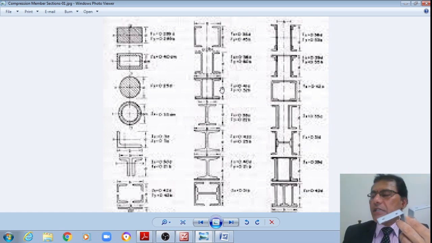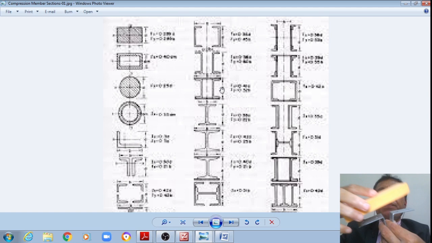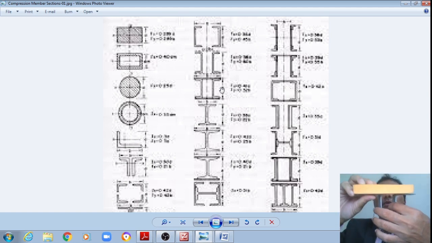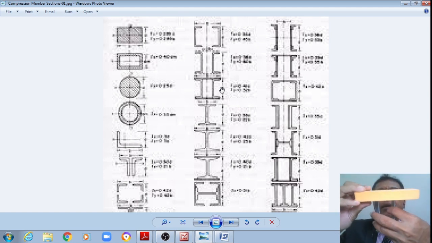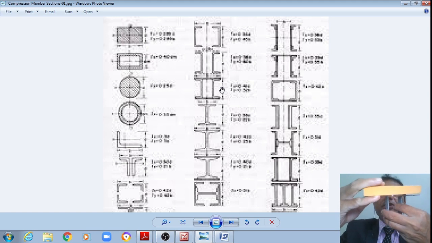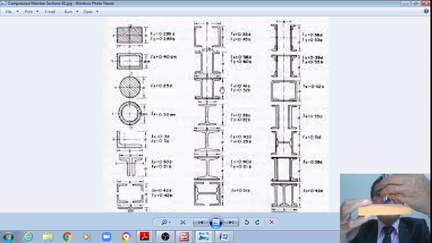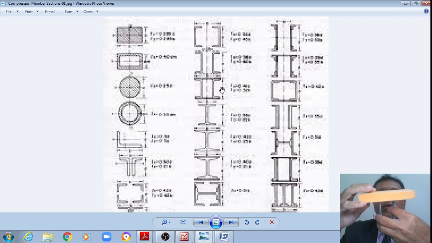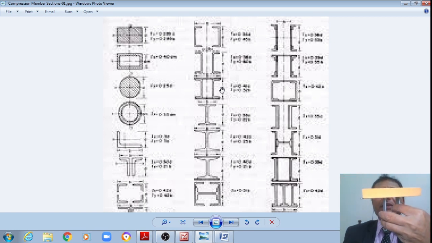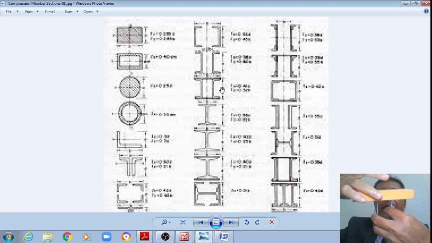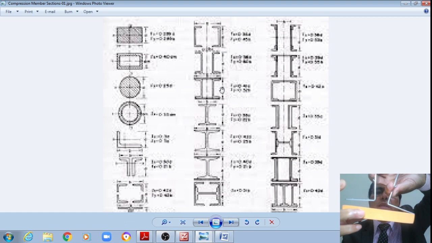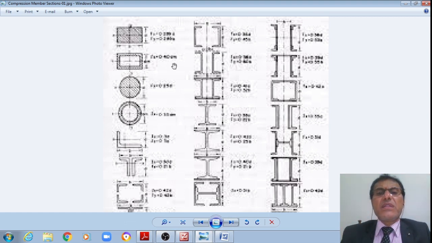Whereas if the moment of inertia required is more, then we may put a plate in the compression zone as well as in the tension zone like this. And now you can see that two angles are provided with a plate in the compression zone as well as in the tension zone. That is how this section is.